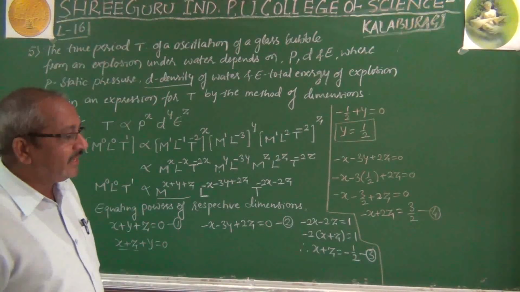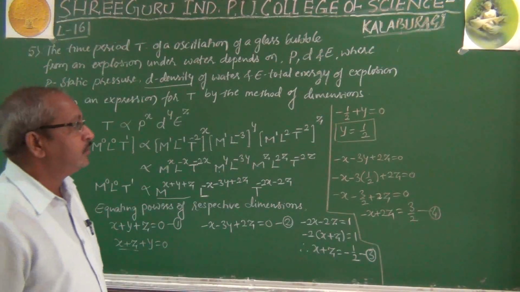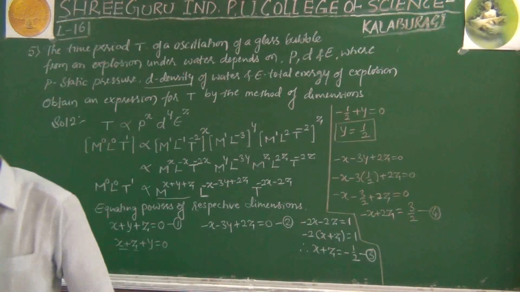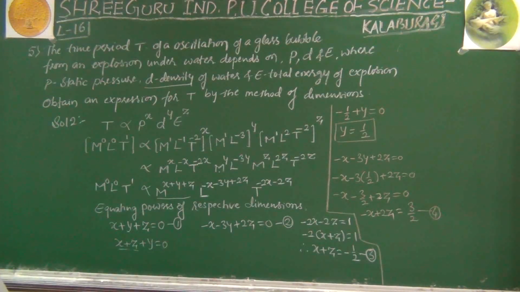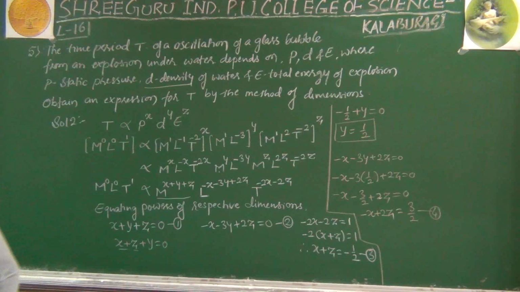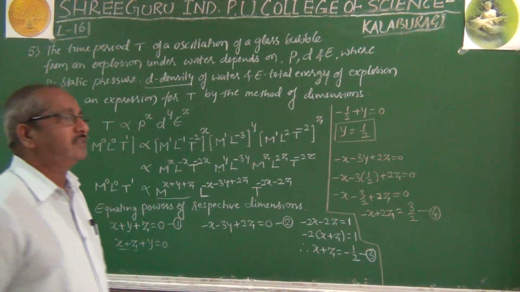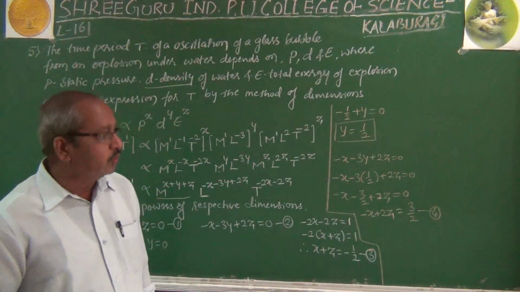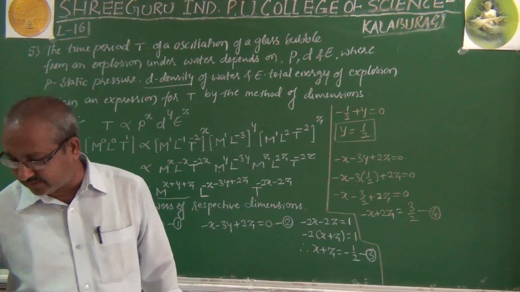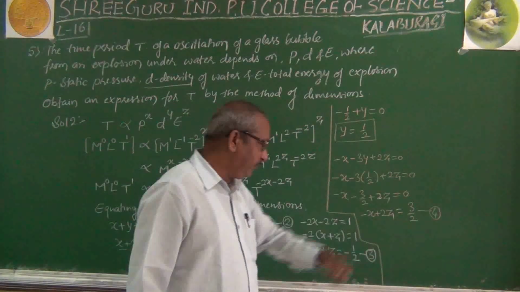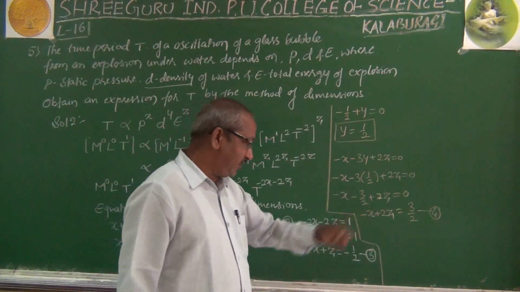Now it is better to use equations 3 and 4 so that you are able to get the value of z here. By adding equations 3 and 4, as you know from solving simultaneous equations in 9th standard, you can get the values of x and y. Like that, by solving equations 3 and 4, you will get the values of x and z.